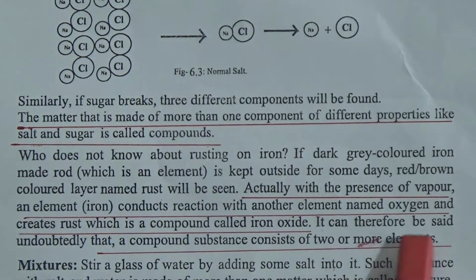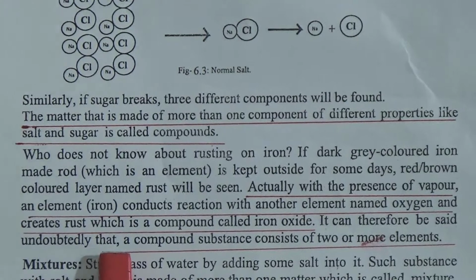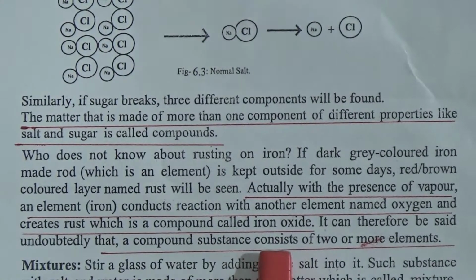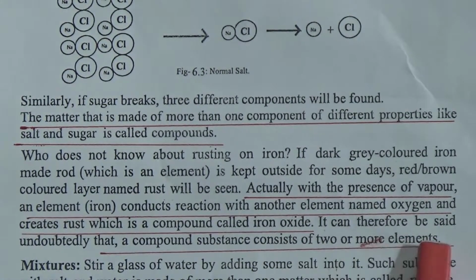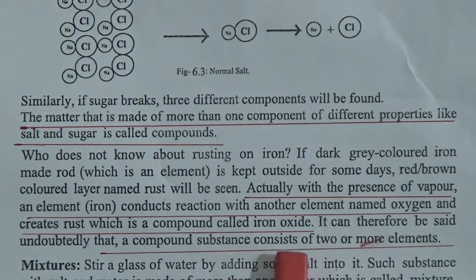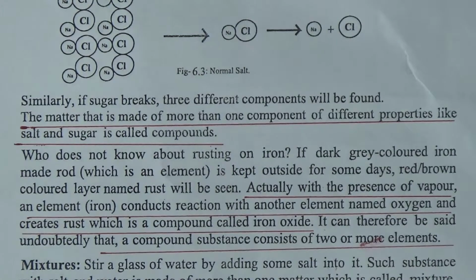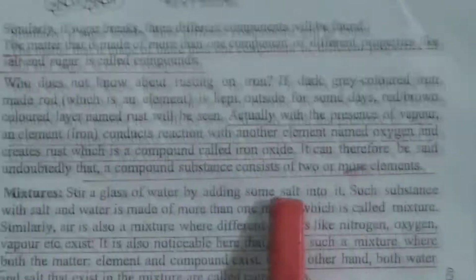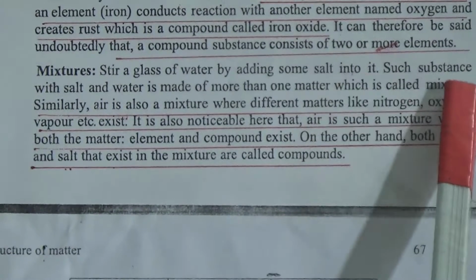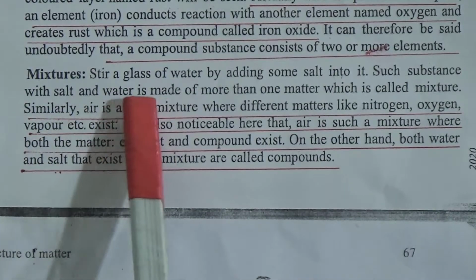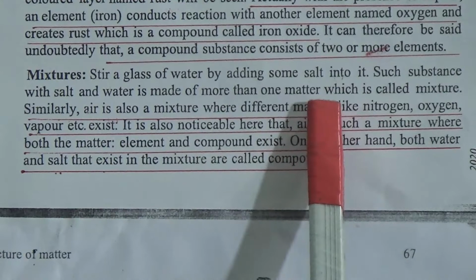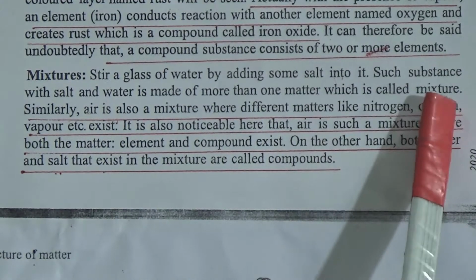It can therefore be said undoubtedly that a compound substance consists of two or more elements. Now, mixtures. Stir a glass of water by adding some salt into it. Such a substance with salt and water is made of more than one matter, which is called a mixture.